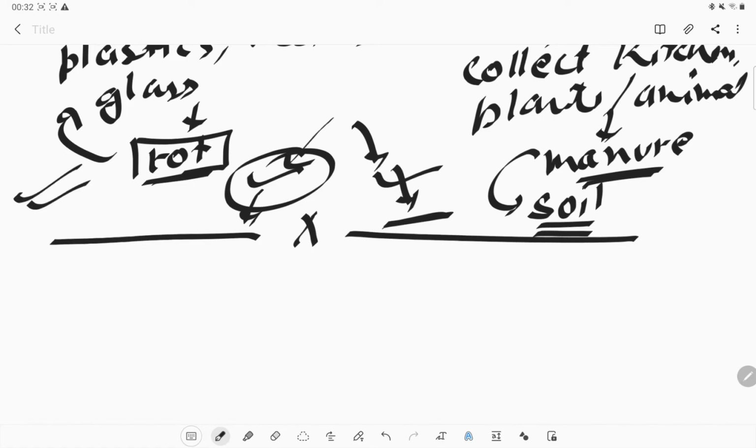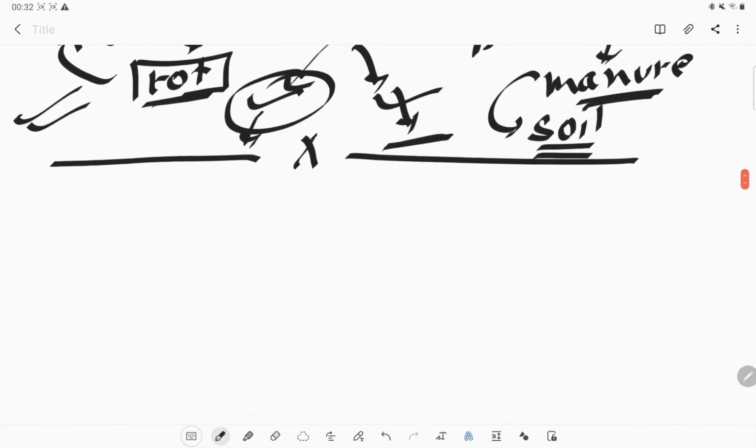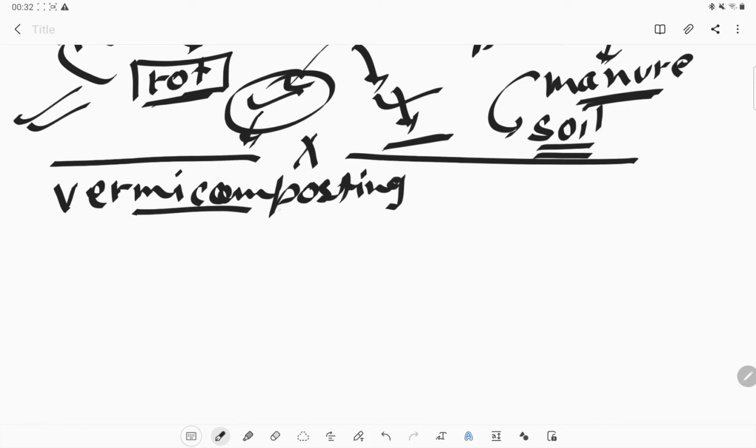This is what we have already learned. Now there is another process which we call vermicomposting. So how are the useful components converted into manure? This is the process. Vermicompost is a method to prepare compost